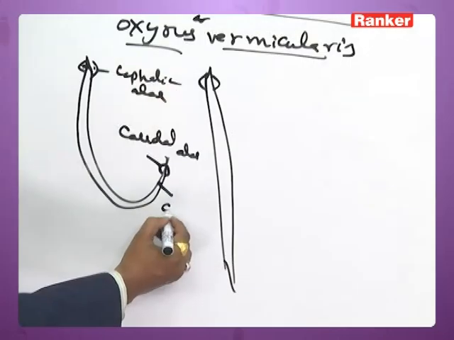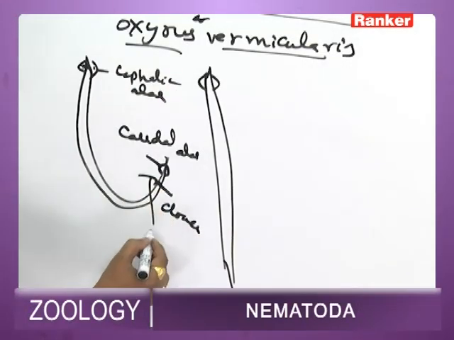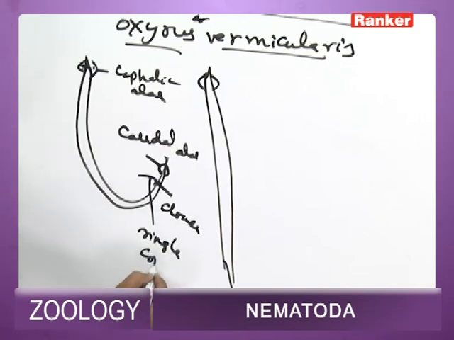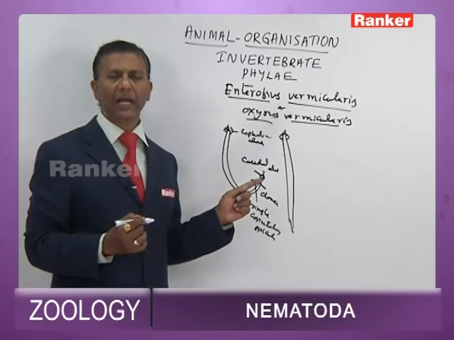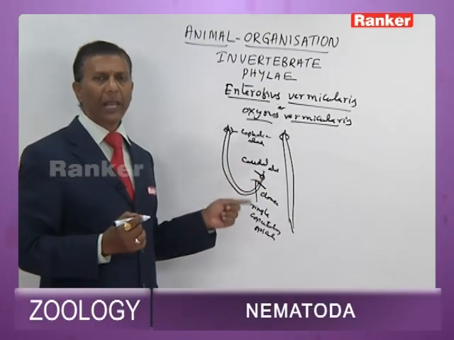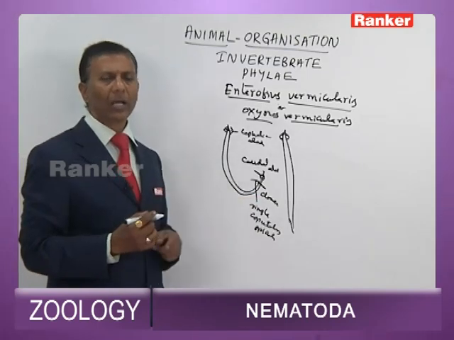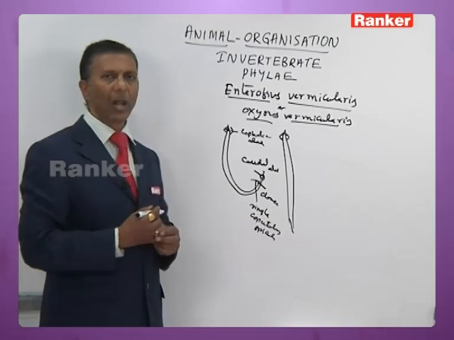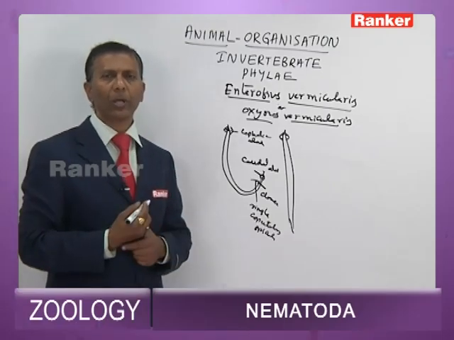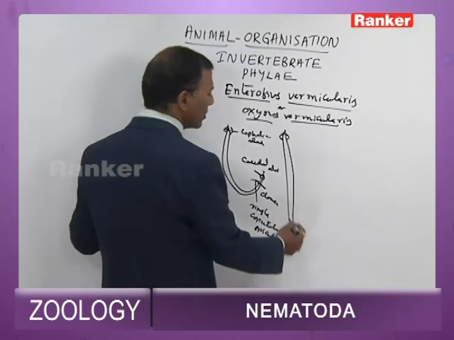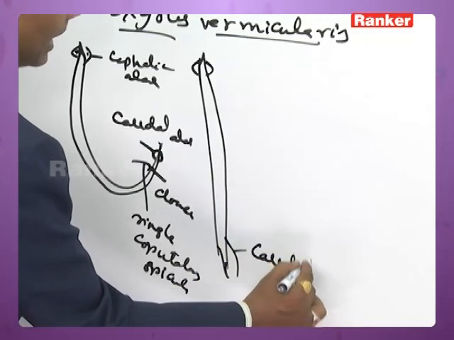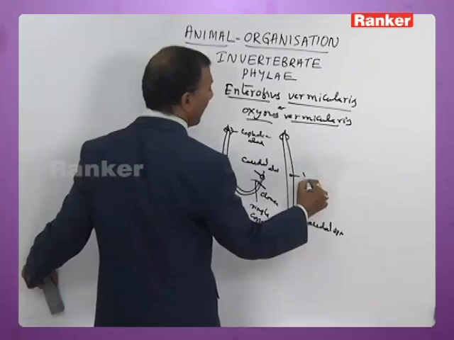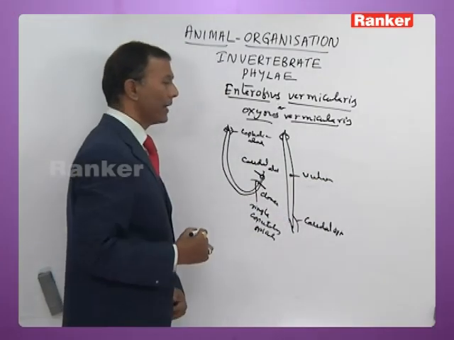And the tail region has a cloaca. The cloaca has a single copulatory spicule. So both male and female have cephalic alae at the anterior end, which are also called alar lobes. The male exclusively, in the tail region, has caudal alae, and the cloaca lodges a single copulatory spicule without gubernaculum. Then the female has a tapered tail with a caudal spine, and there is a vulva, as you find in other nematodes.